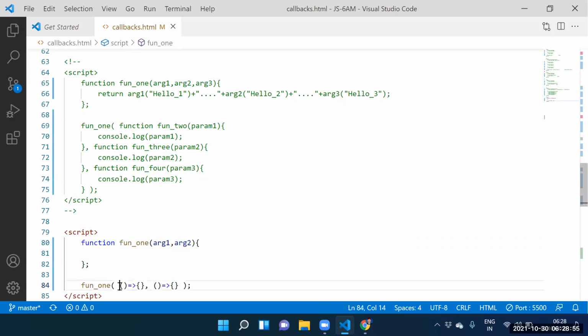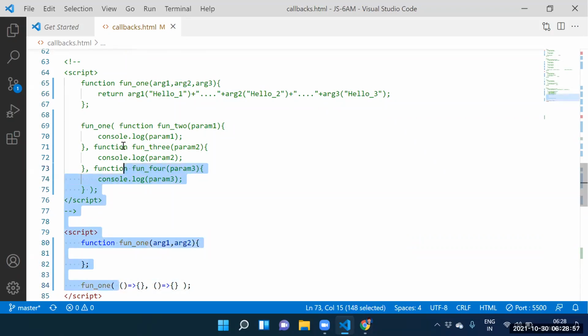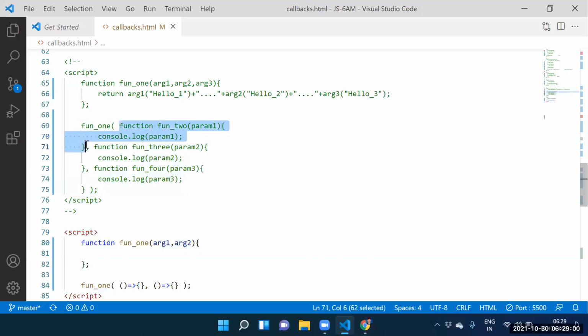Guys, is it an arrow function? Yes, sir. Guys, is it a named function? Yes. This named function is stored into? Argument one. Guys, is it an arrow function? Yes. This arrow function is stored into? Argument two. Guys, see this one here. Positive response here. Next one is which response? Error response. This arrow function is stored into positive response. This arrow function is stored into error response.